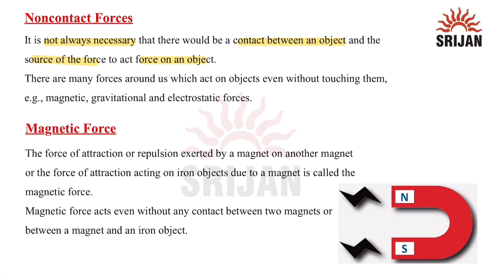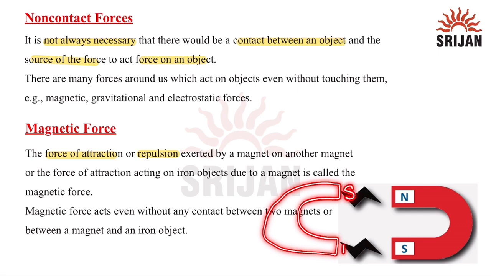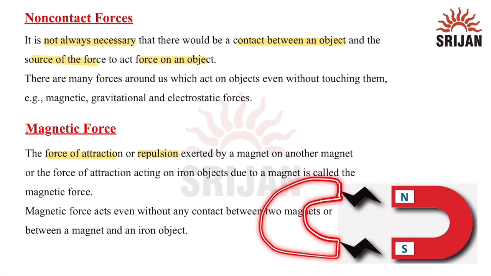First of all, magnetic forces. It is the force of attraction or repulsion exerted by a magnet on another magnet, or a force of attraction acting on an iron object due to a magnet, is called a magnetic force. If I place another magnet over here with south and north like this, then they are going to attract each other. Also, repulsion will be faced when I place a north and a north over here, so they'll repel each other.